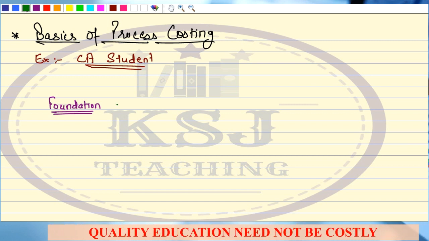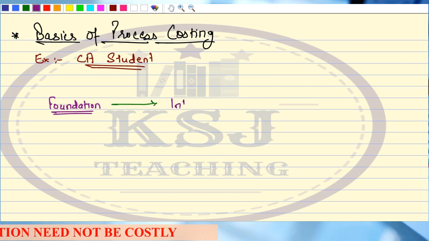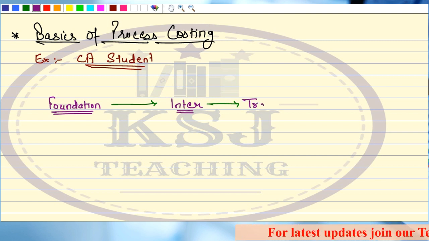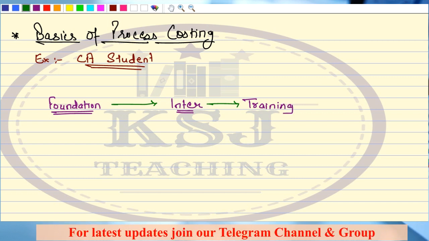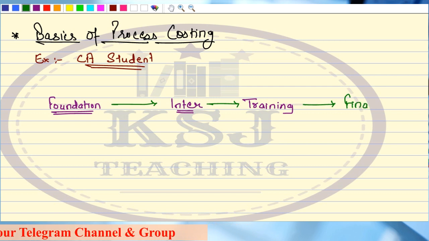Then from foundation, you will move on to the next level where you will prepare for your inter exam. After the inter exam, you will do your training, articleship. You will have the training period. After this, you will appear for your finals. You will appear for your final examination.